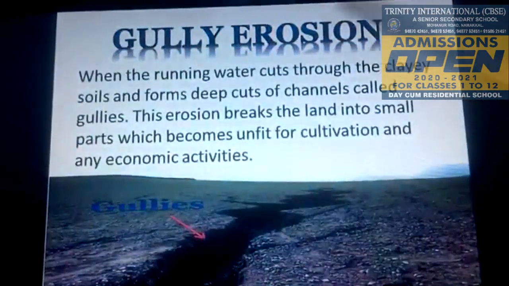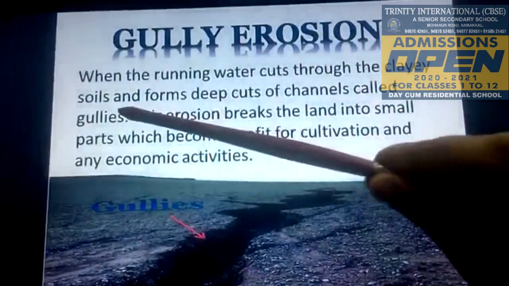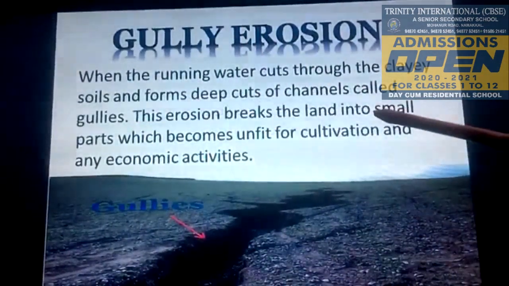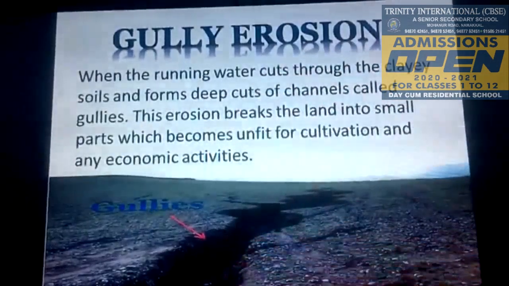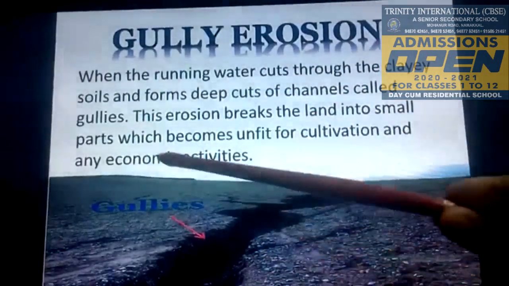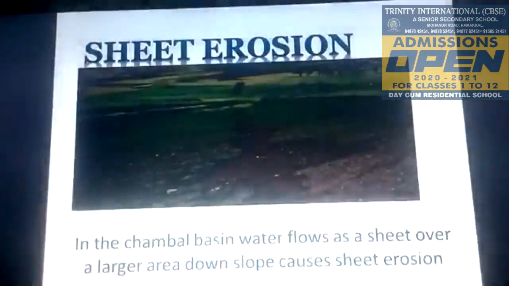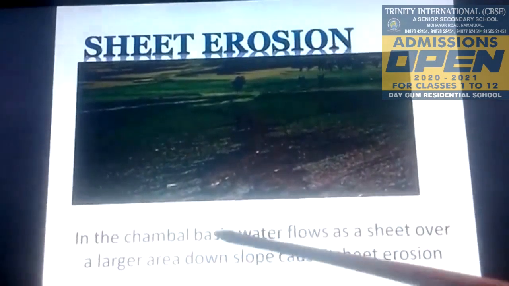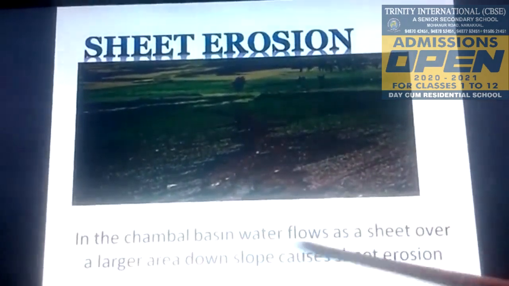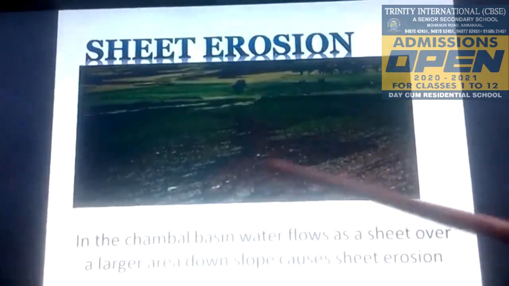Gully erosion: when the running water cuts through the clayey soils and forms deep channels called gullies. This erosion breaks the land into small parts which become unfit for cultivation and any economic activities. Next one is sheet erosion. In the Chambal Basin, water flows as a sheet over a large area down a slope, causing sheet erosion.